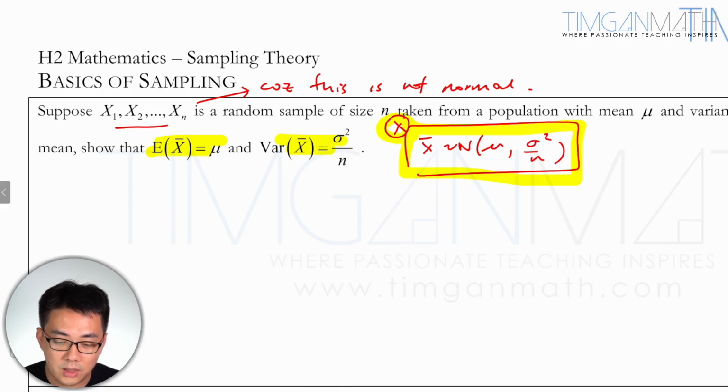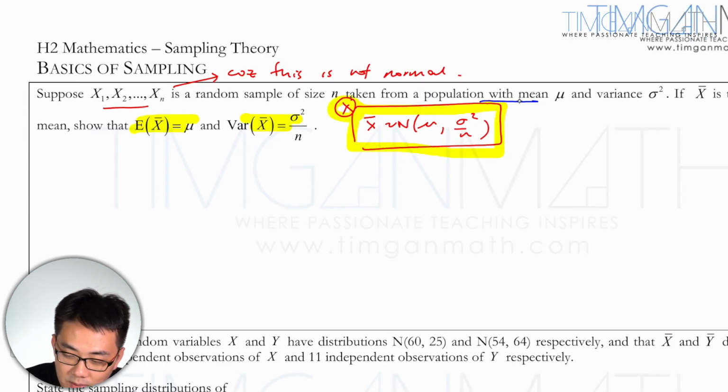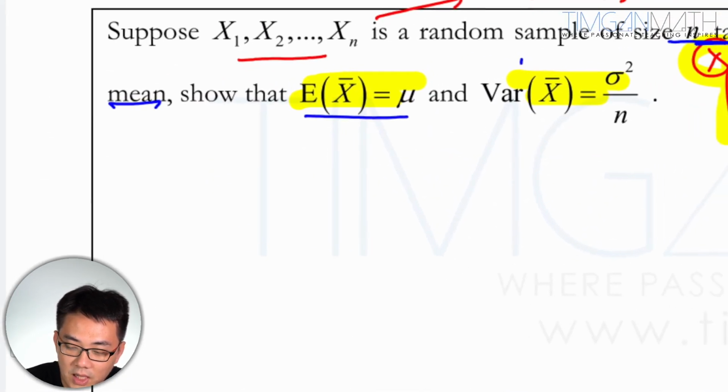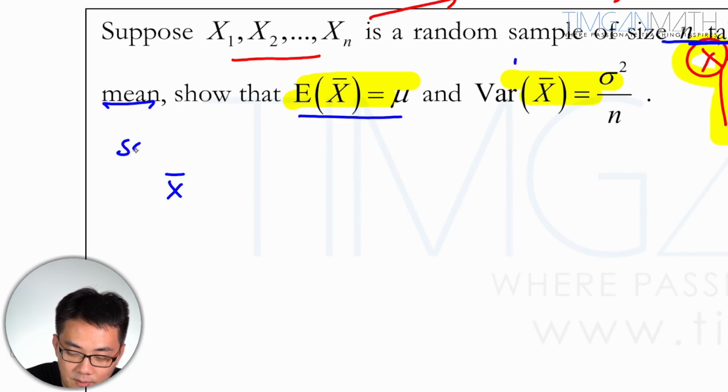Okay, so this one just now we did already lah. So the population mean. So the random sample of n taken from the population mean mu and this one. If x bar is a sample mean, show that E x bar. So it's okay lah. So x bar, if it's a sample mean,